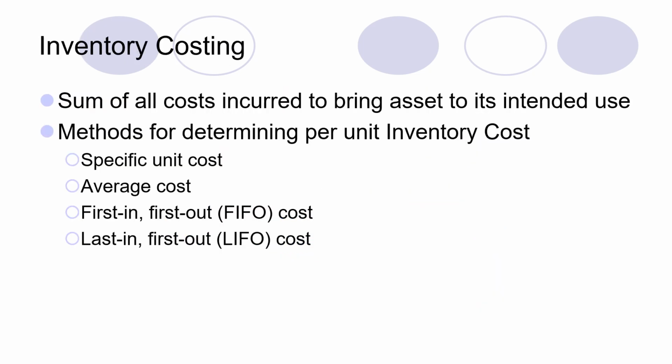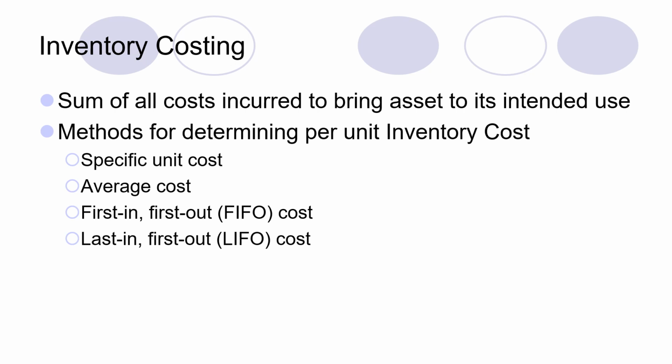Another issue related to inventory is inventory costing. Inventory costing is a method in which we determine what cost we should assign to each of the items which are being sold, the sum of all costs incurred to bring an asset to its intended use. So the methods for determining the per unit cost of inventory are basically four: first, specific unit cost; secondly, average cost method; third, first in first out method; and last, last in first out costing method.